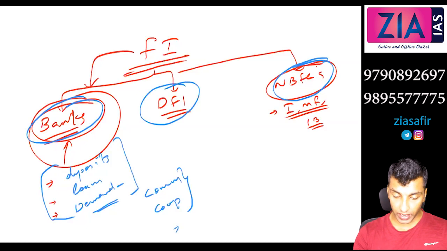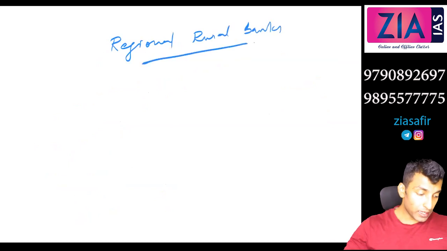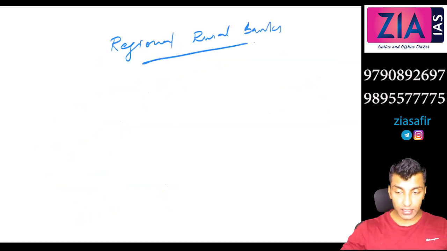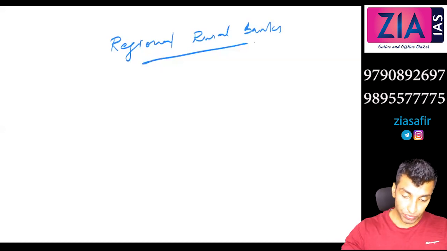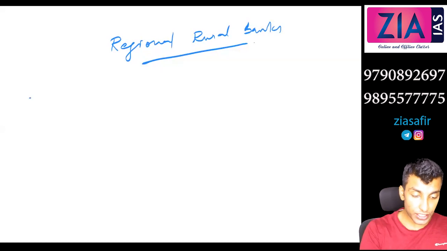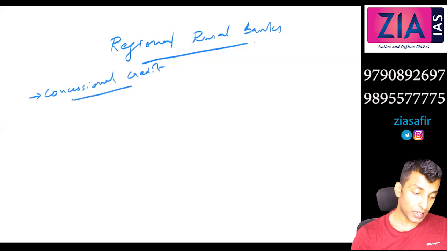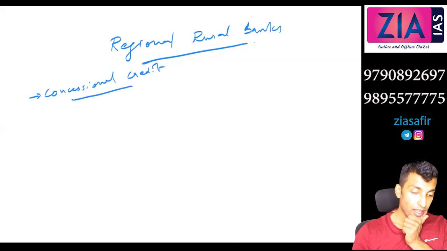What you can do is give a heading, regional rural banks. Under that you write, these are a special type of commercial banks which provide concessional credit to the agriculture and rural sector.